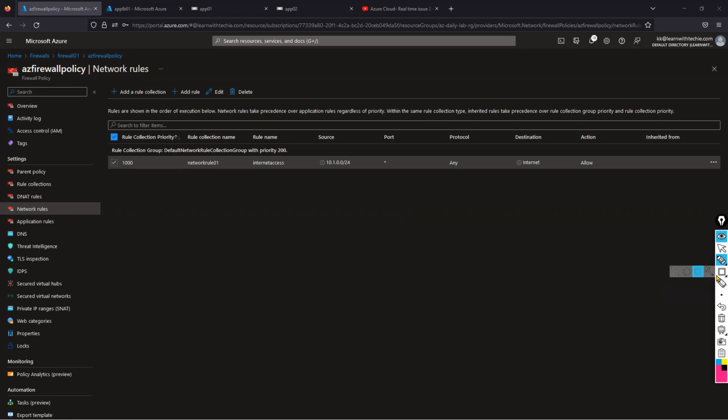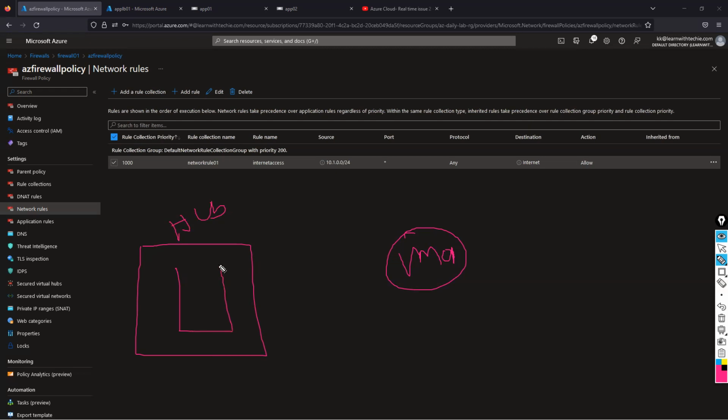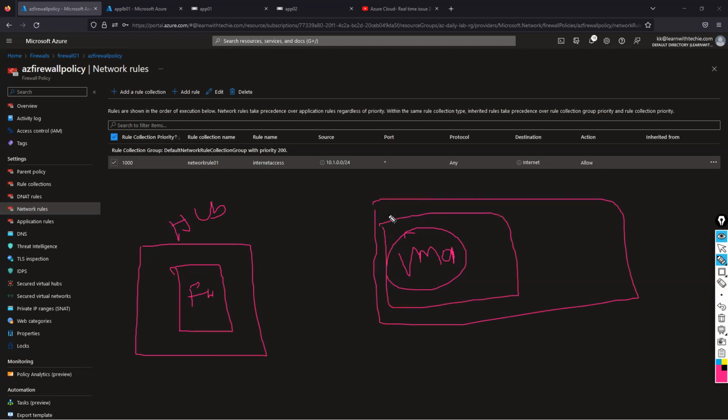One is, suppose I got a requirement: allow internet access to a specific VM. In the hub and spoke topology, the backend is a hub spoke network. One VM is available, VM1 we can call it, and the front end is a hub network. A firewall is available, guys. This is one of the spoke network subnets, and a subnet-level route table is available. That means the route table routes the traffic to the firewall. Even incoming traffic needs to come through the firewall only.